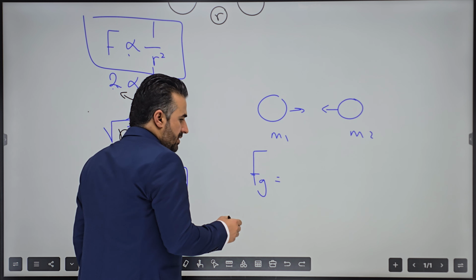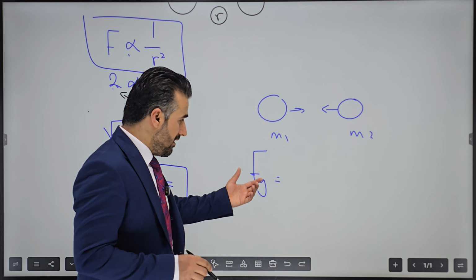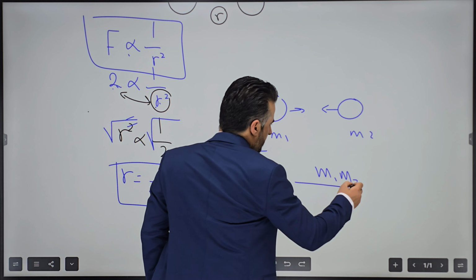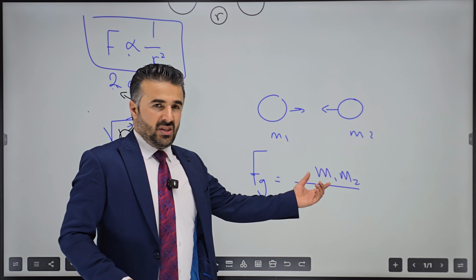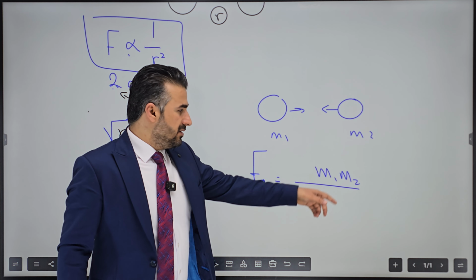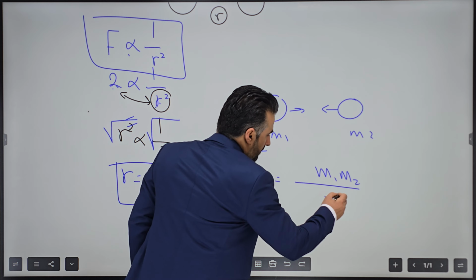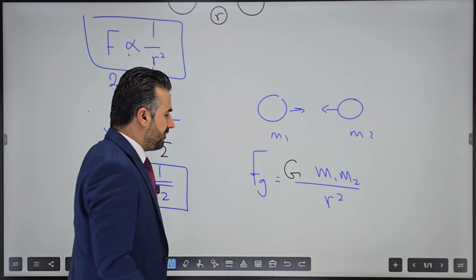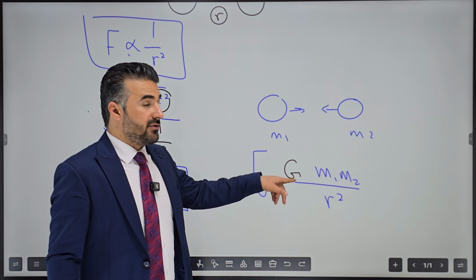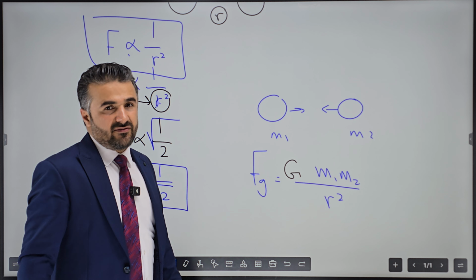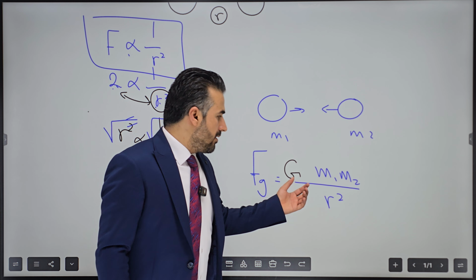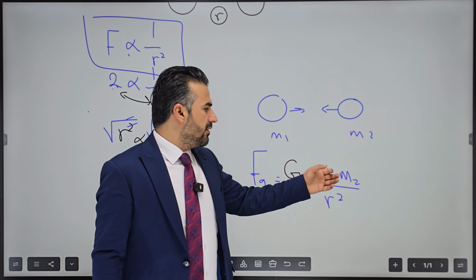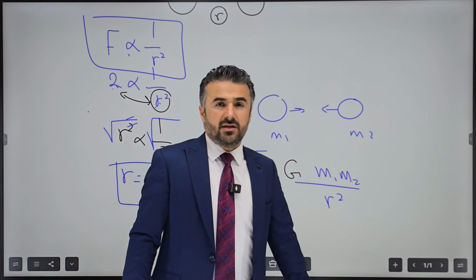Gravitational force is a force of attraction that is directly proportional to the product of the two masses, just like the product of the two charges, and inversely proportional to the square of the distance. We call this gravitational force. And then there is this G, which is the universal gravitational constant and also has a fixed value, 6.67 times 10 to the power negative 11, times mass 1, mass 2 divided by the square of the distance between the two.